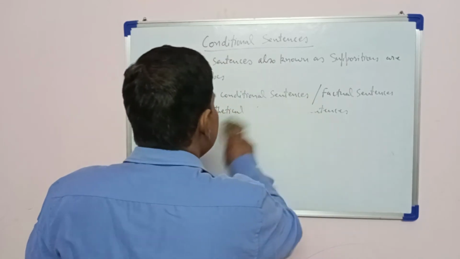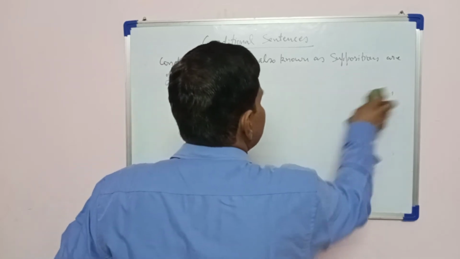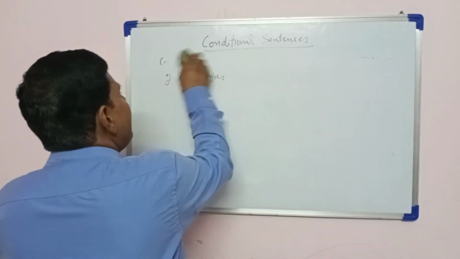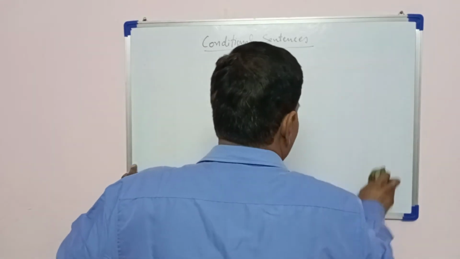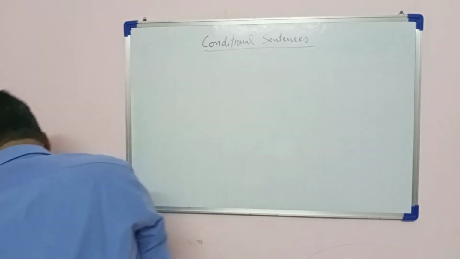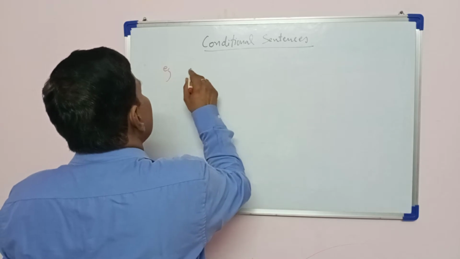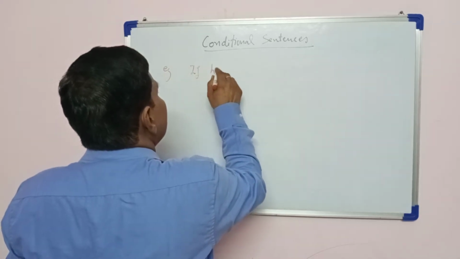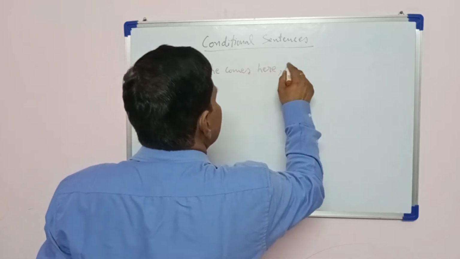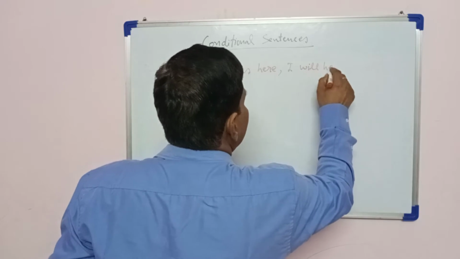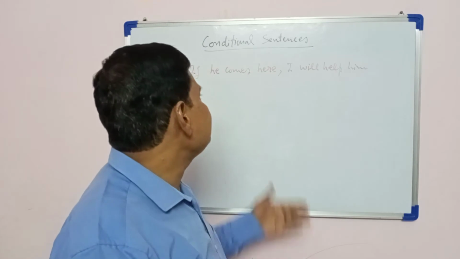The conditional clause will be introduced by if, unless, or whether. Let us see how. Example: if he comes here, I will help him.